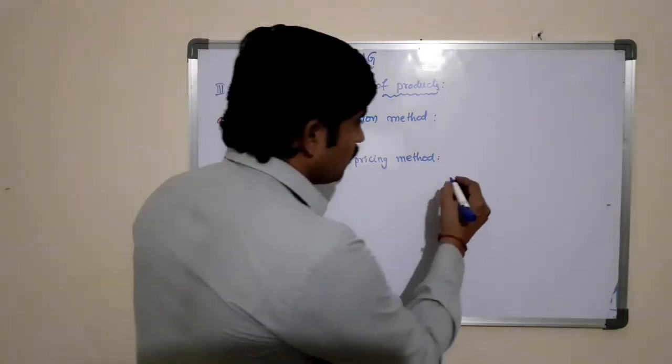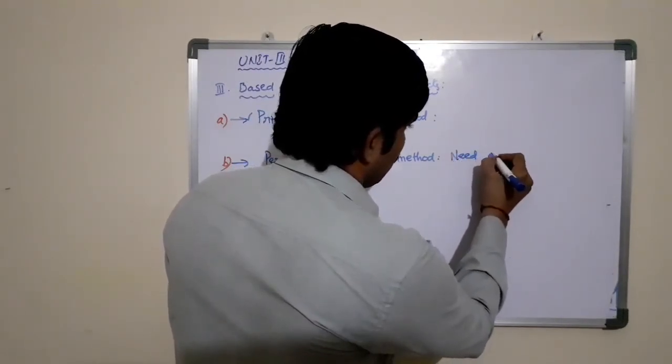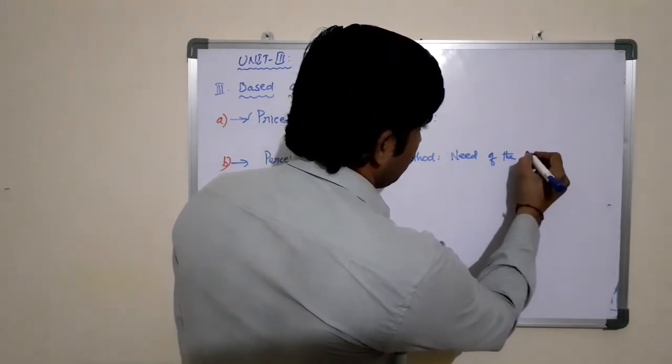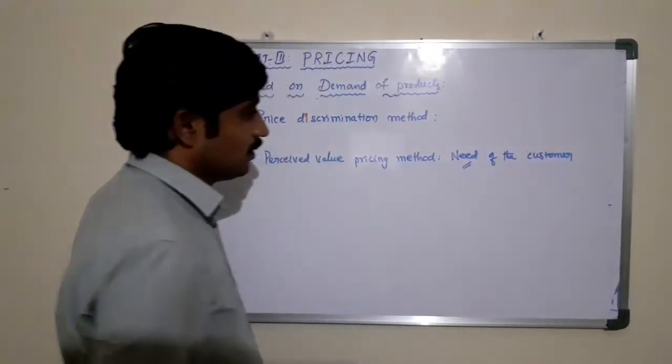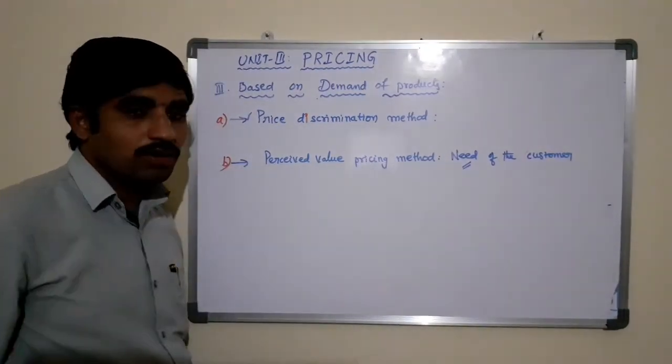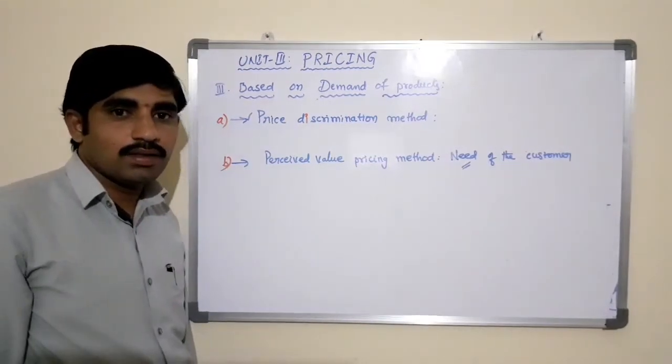Here it is based on the need of the customer. Based on the need of the customer, the price which is fixed for the products or services is said to be perceived value pricing. That's all.